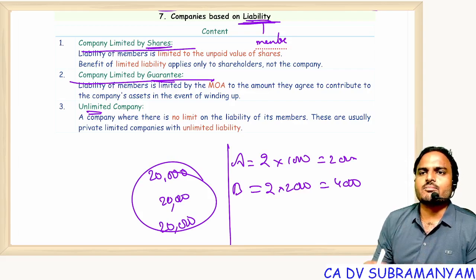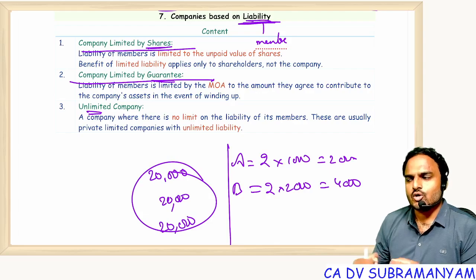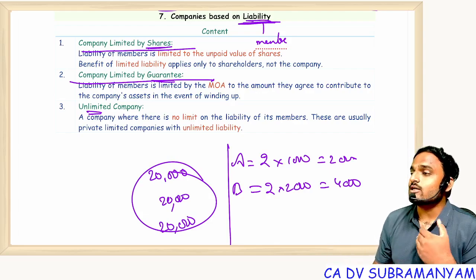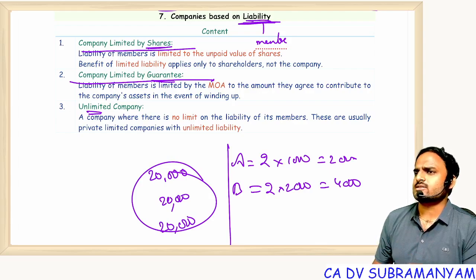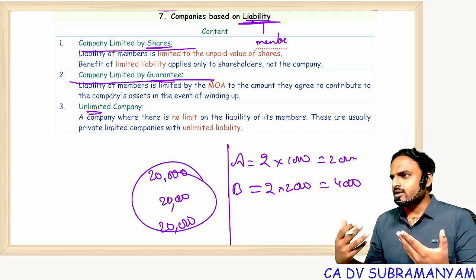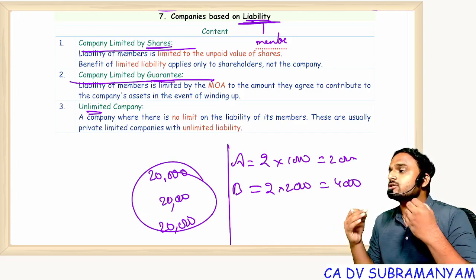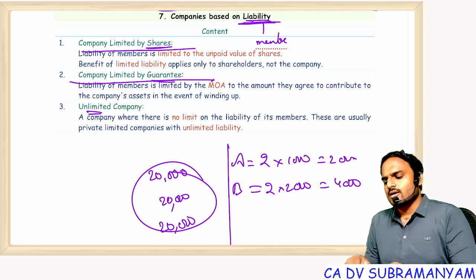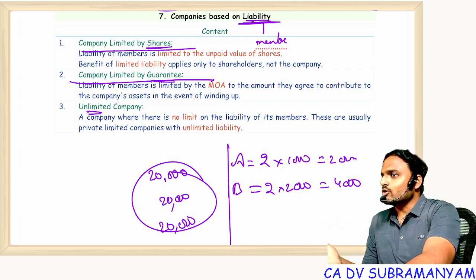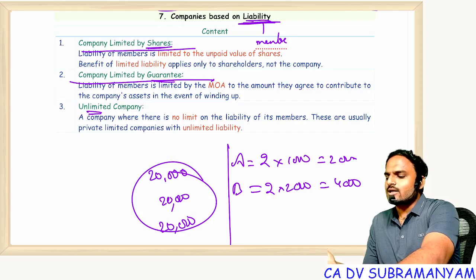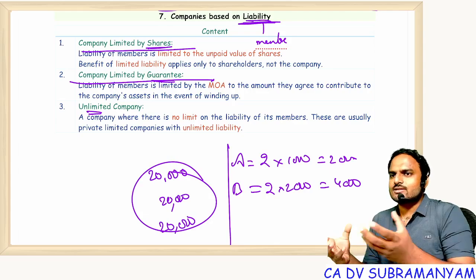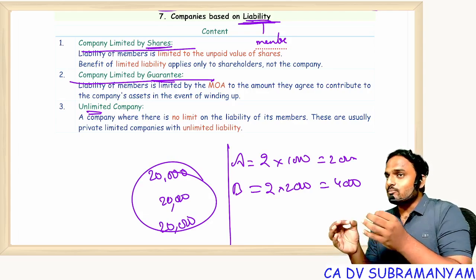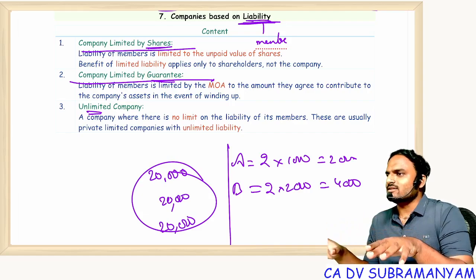Sir, there is no limit on members' liability. Then what is that type of company? Unlimited company. Every company has advantages and disadvantages. Suppose my company is not for business. My company is for doing charitable activities. Now if I come to you and say, you invest 1 lakh rupees, you will get 1 lakh rupees worth of kindness, 1 lakh rupees worth of sins will be abolished.